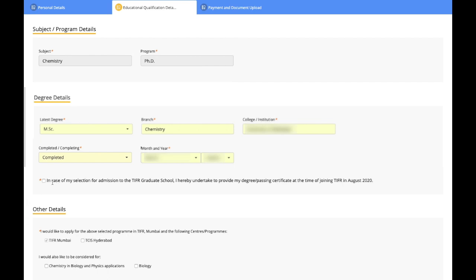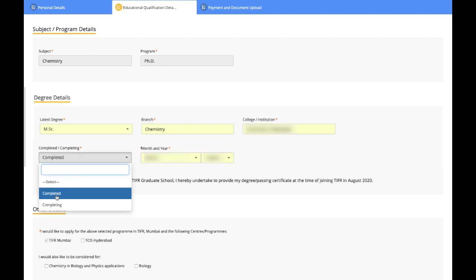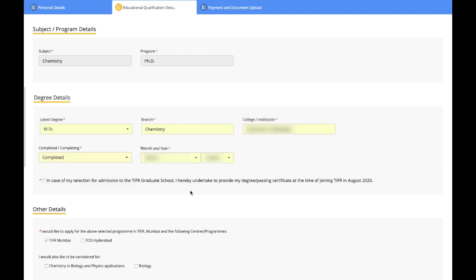So here it goes. In case of my selection for the admission of TIFR graduate, I hereby undertake to provide my degree passing certificate at the time of joining TIFR in August 2020. That means if you are in the completing category, that means if you are still doing your masters, make sure that up till August 2020, you will have your degree or the passing certificate with you. At least you should have the provisional degree. That means your final exams are over and your result will be out before August 2020. So just make sure that should happen if you are in the final year or the final semester of your masters. Then only this exam is for you, otherwise you cannot apply for that.